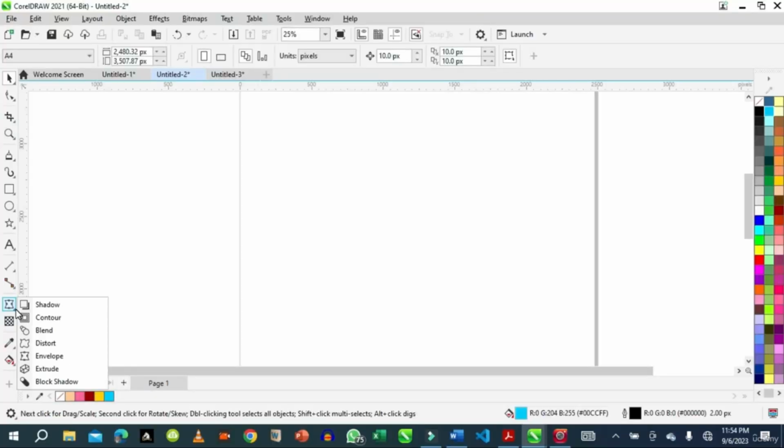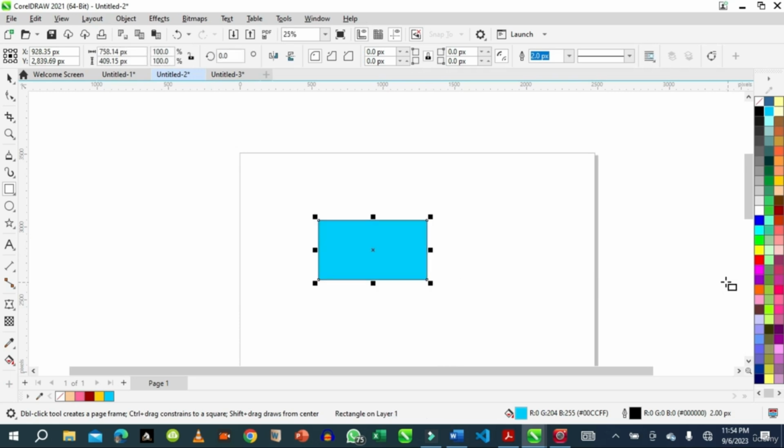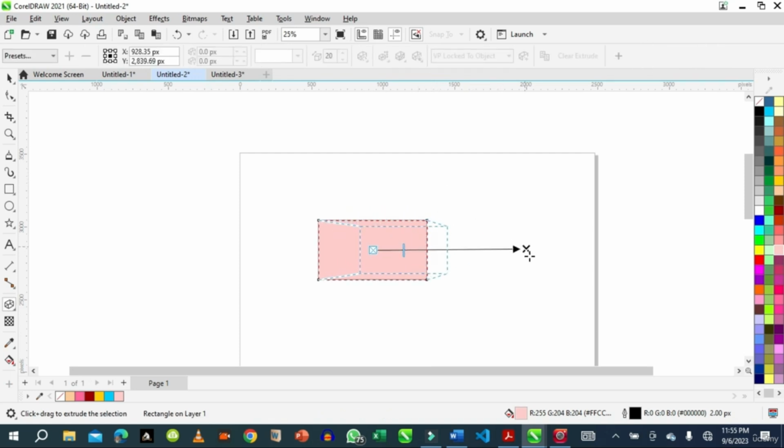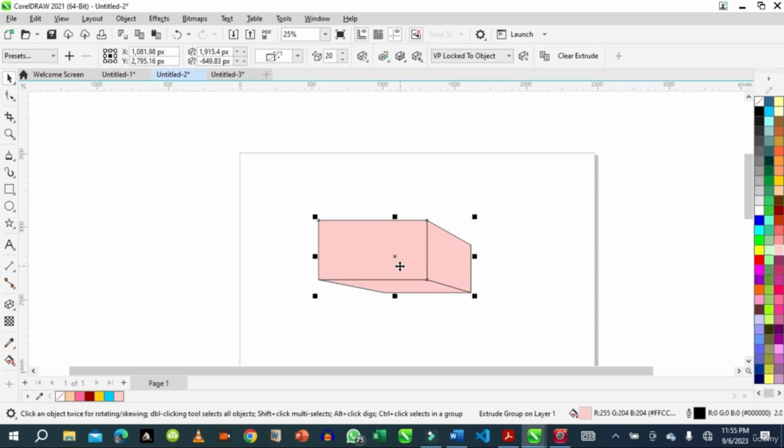In this section of our tutorial, we'll discuss extrude. Extrude will give a 3D view of a flat object. So if we have a box and we want it to extrude as a 3D object, we'll go to extrude. We click extrude, then we'll drag. We are getting a box now. We'll drop our tool. So this is what we have, a box.